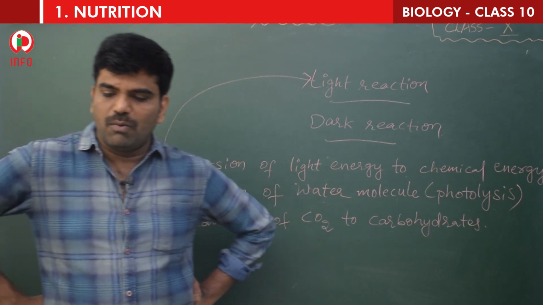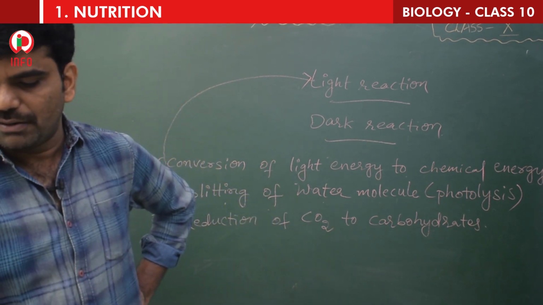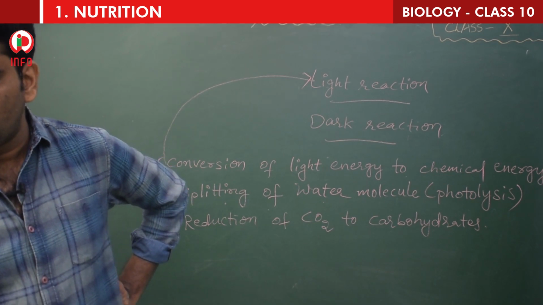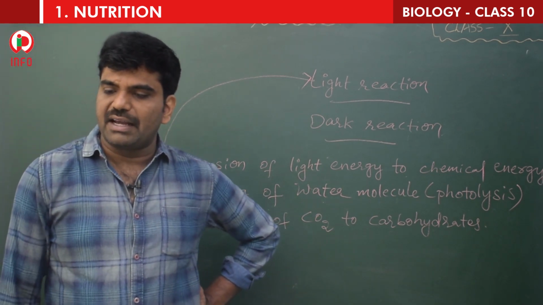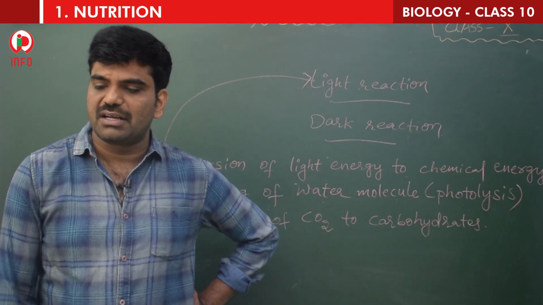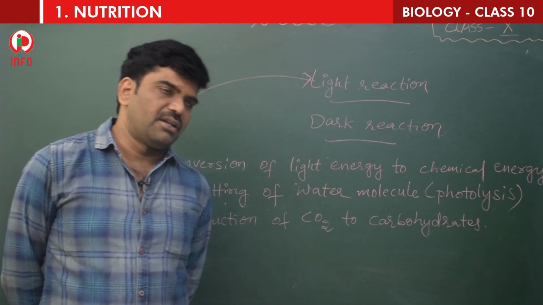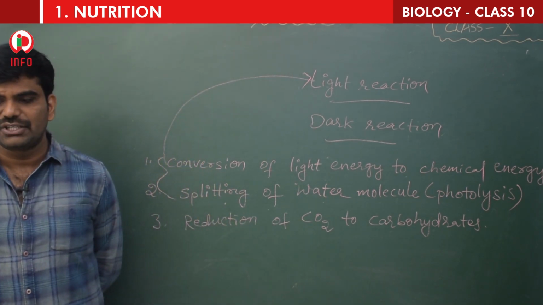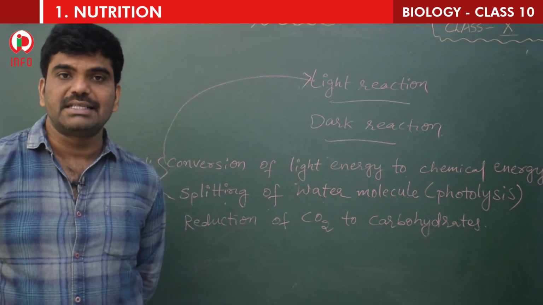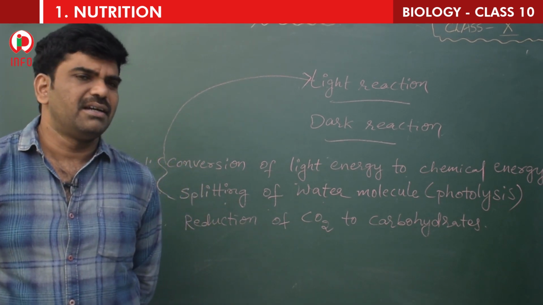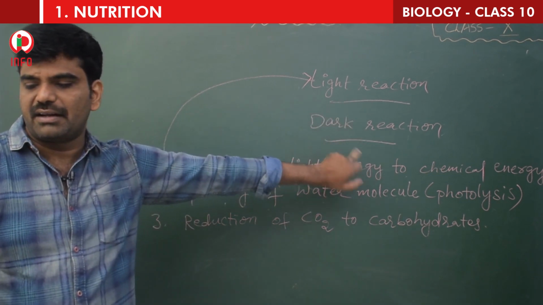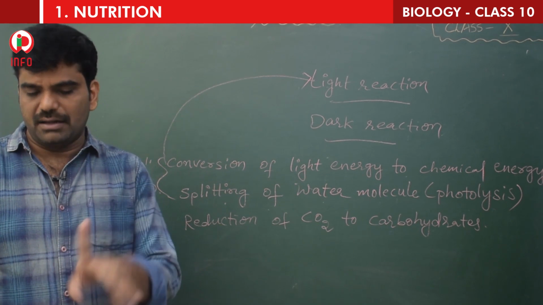That would mean once light energy has been captured, it can help reactions to continue even in the dark. Right. So light dependent reactions are called light reactions and light independent reactions are called dark reactions. Now let us learn the light reaction, which is called the light dependent reaction, and the light independent reaction. That means here we are going to learn two steps. One is light reaction, second one is dark reaction.